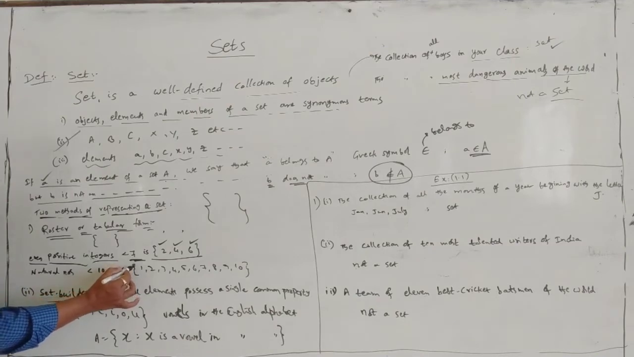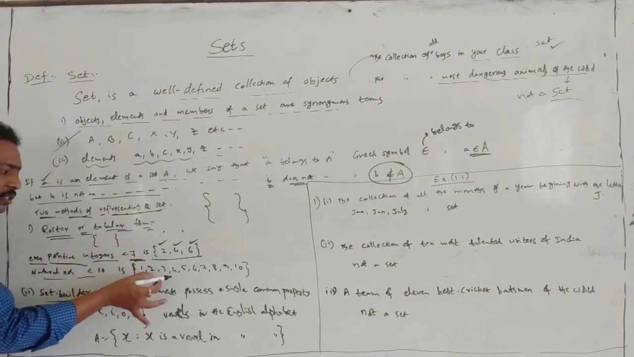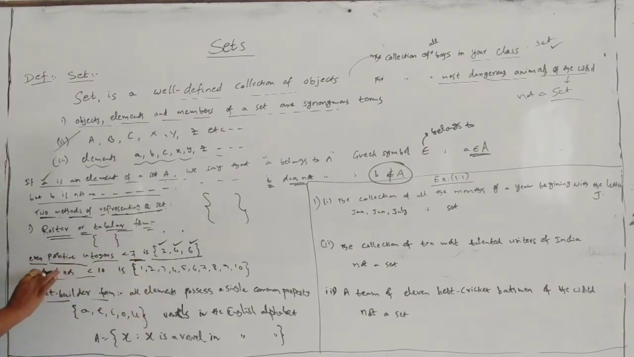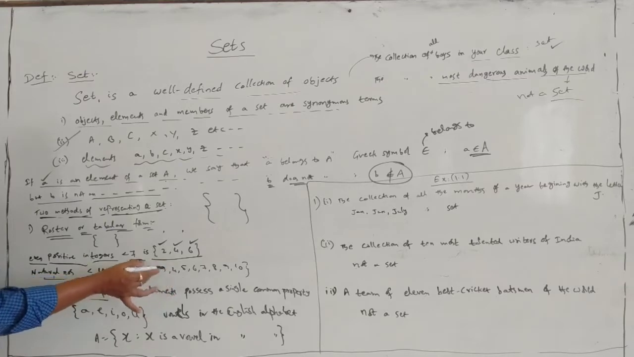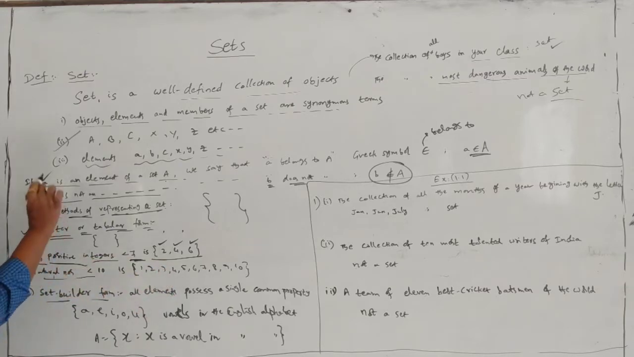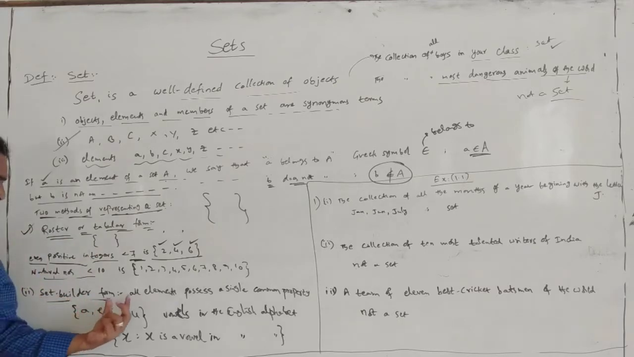Okay, you can represent in this form, that is called according to the condition. You can write the objects or elements, condition and elements. That method of representation of the set is called roster or tabular form. Next, the second method is set builder form.